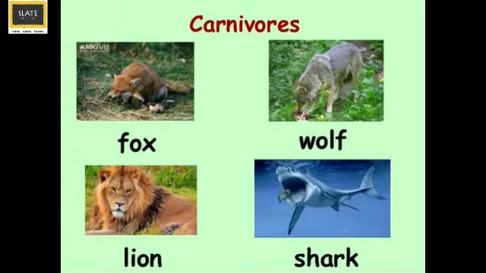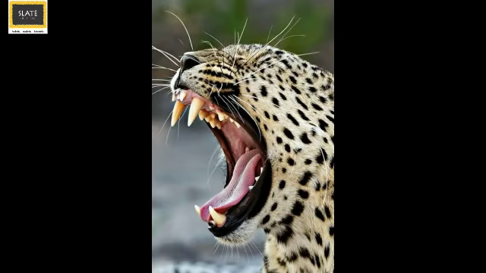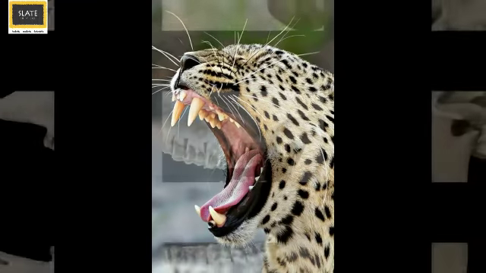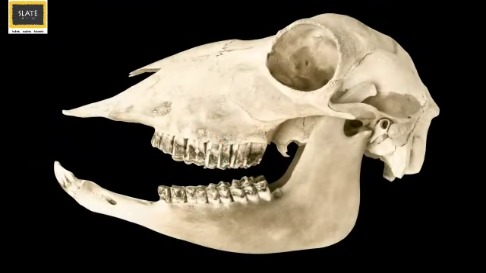So Slaters, carnivores are animals which eat other animals. Now in order to tear up the flesh of other animals, they should have pointed, sharp and slightly curved shaped teeth. In order to chew the bones, these animals use the grinding teeth present at the back of their mouth.